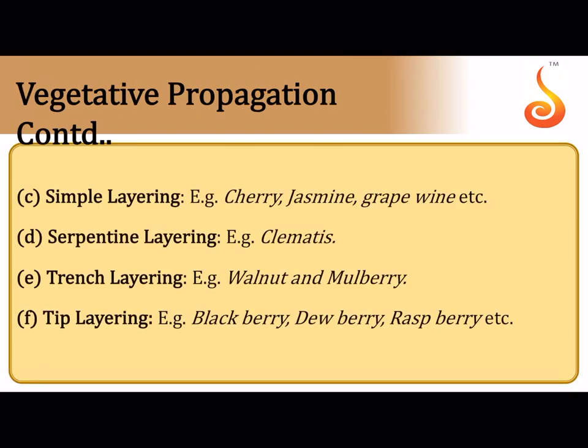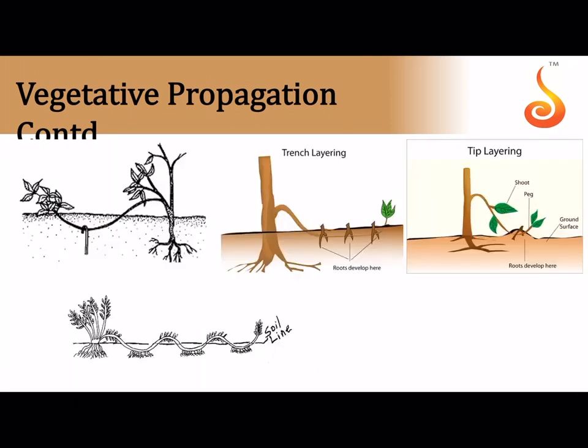There are many other types of layering. Please remember simple layering, serpentine layering, trench layering, and tip layering. You should learn all these examples. Now a picture showing the different types of layerings. You can see simple layering is basically only one branch is pegged, meaning it is anchored at one part, and here you can see the roots will start developing and a new plant will start developing. So you are anchoring the stem only at one part, and here you can see how at different parts the stem is anchored. So here is the first anchorage, here is the second anchorage, here is the third pegging.